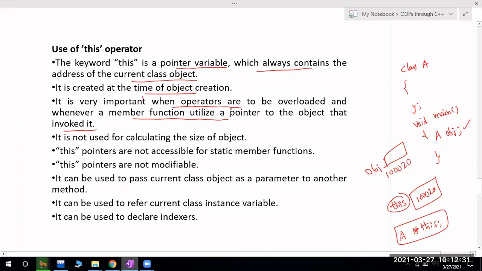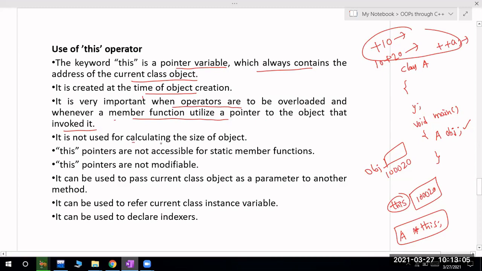Okay, after operator overloading we have already discussed the fundamentals. Plus is an operator; if it is with a single parameter it will do the positive operation. If I have 10 plus 20 it is doing the addition operation, and plus plus a will do the increment operation. The same operator plus, but it is behaving differently in different situations. That is called operator overloading. So in case of operator overloading we will use this operator or this keyword, and also whenever the member function utilizes a pointer to the object that invoked it.